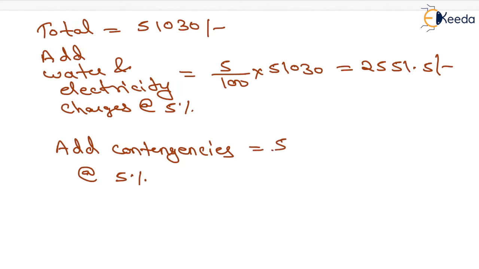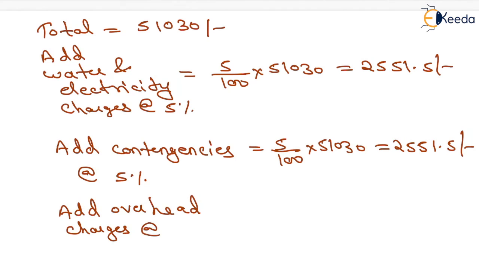It will be equal to 5 by 100 into 51030. It will be equal to 2551.5 rupees. Similarly, we need to add overhead charges at the rate 5% and it will be equal to 5 by 100 into 51030. It will be equal to 2551.5 rupees.